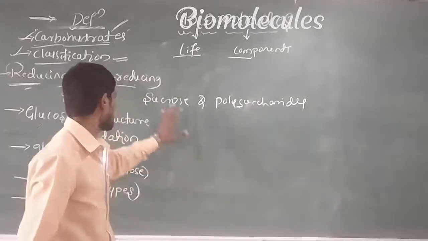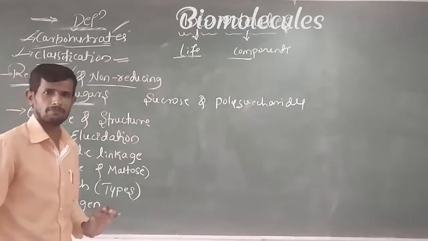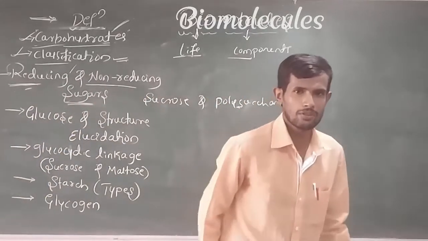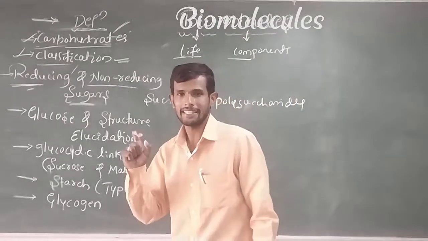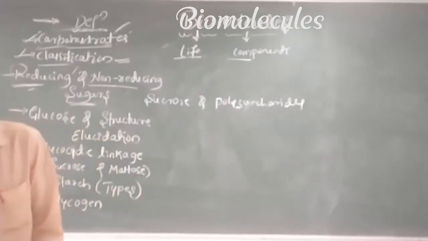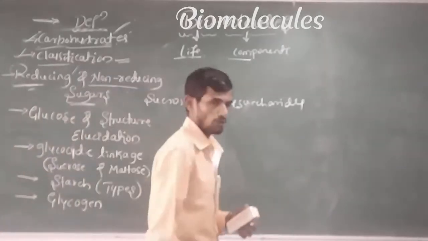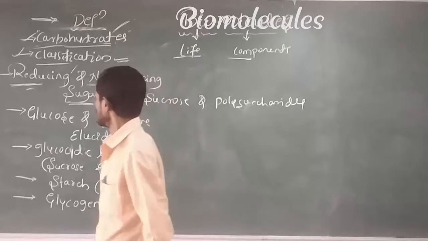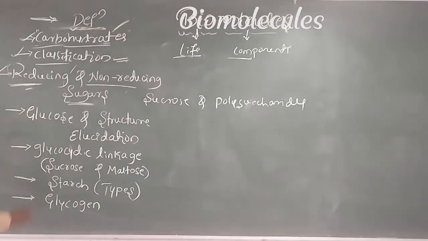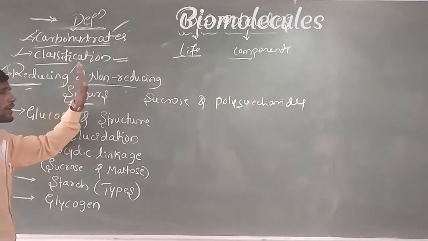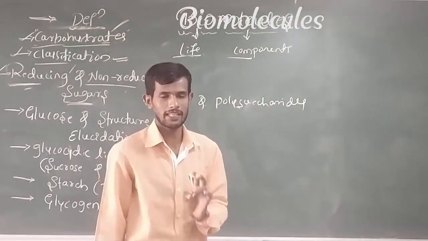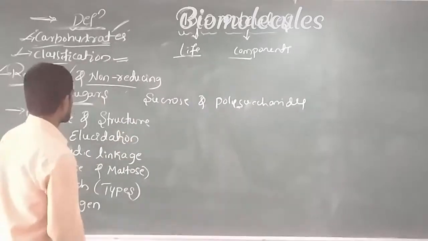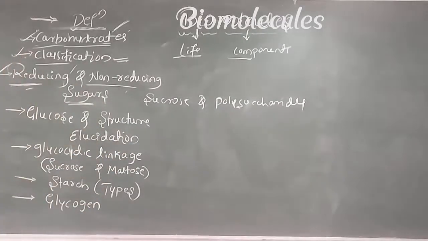Why does sucrose act as a non-reducing sugar? Remember, in sucrose there is no free aldehydic or ketone group present in the structure. Because of this, carbohydrates are classified on the basis of action of sugar. There are two types: one is reducing sugar and another one is non-reducing sugar. Remember.